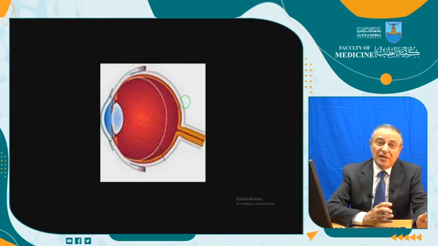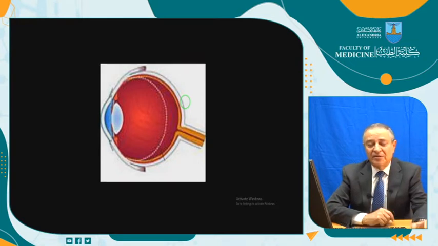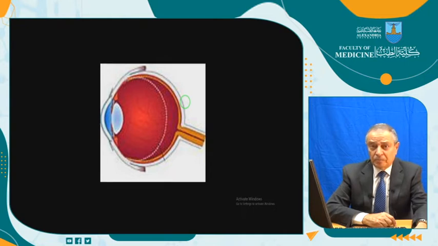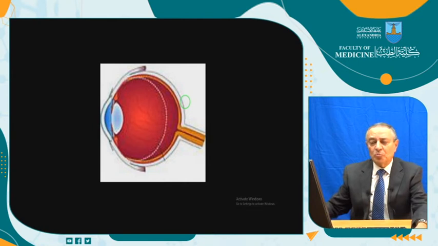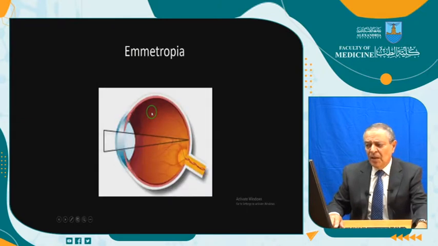In 40% maybe, and there is difference among communities and ethnic factor, the eyeball will grow further, like this ball. It will not stop here, but it will grow like that. And the rays will be focused in front of the retina, and this is the main issue. And this will be the condition of myopia. This is emmetropia. What is emmetropia?